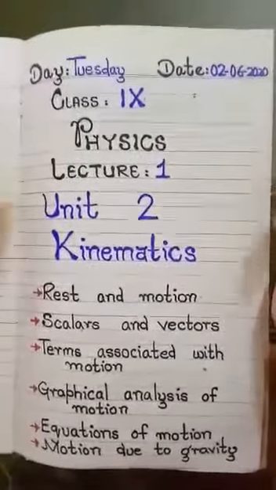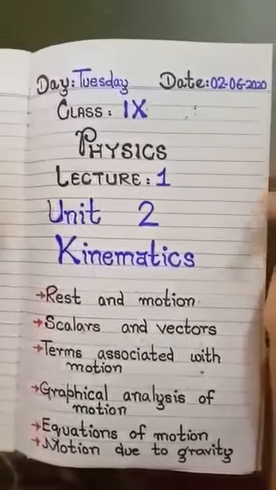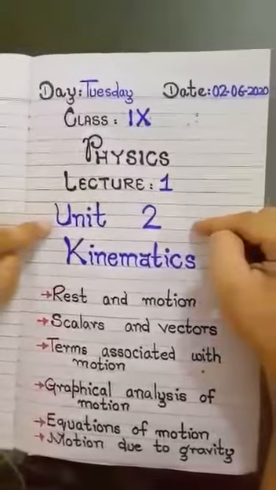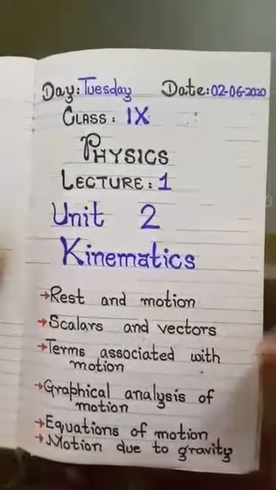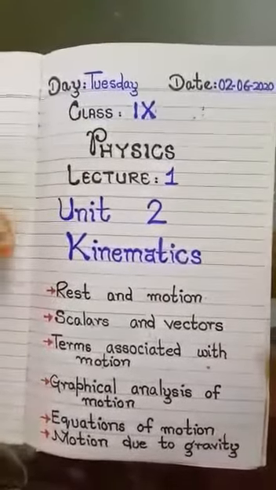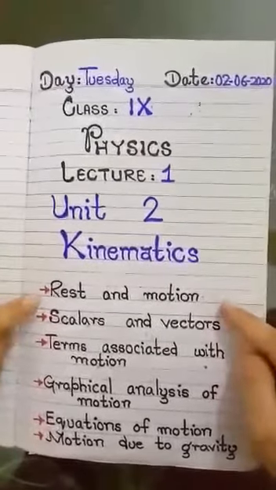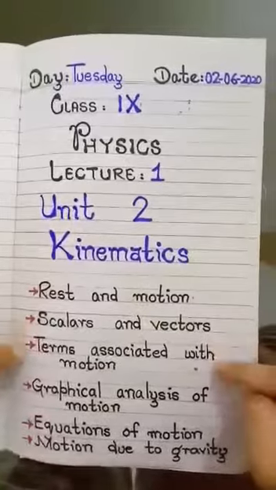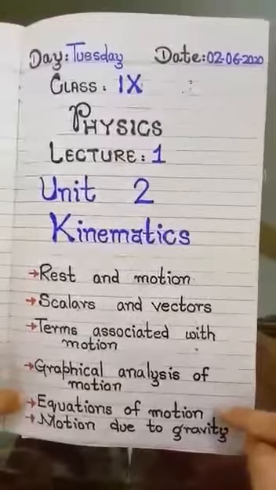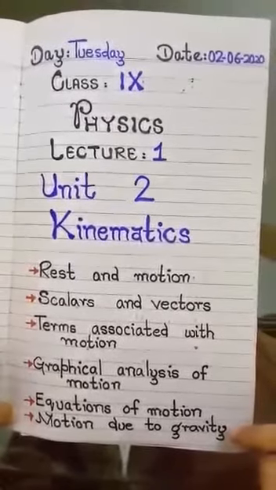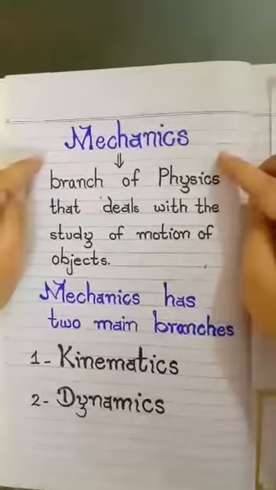Students, you have already studied Unit 1, that is physical quantities and measurement, in class 8. Now we start our learning from Unit 2, that is kinematics. Before starting my lecture, I will tell you about the topics which we will study in kinematics. These are rest and motion, scalars and vectors, terms associated with motion, graphical analysis of motion, equations of motion, and motion due to gravity.